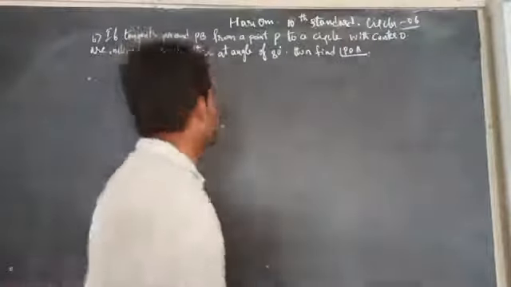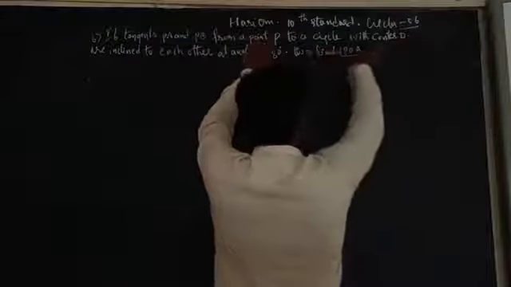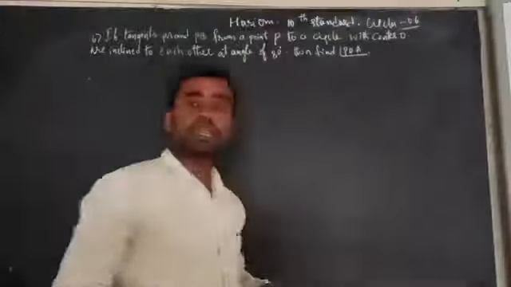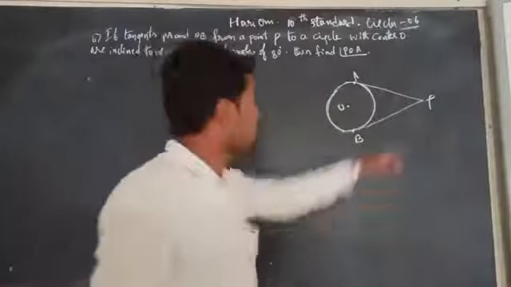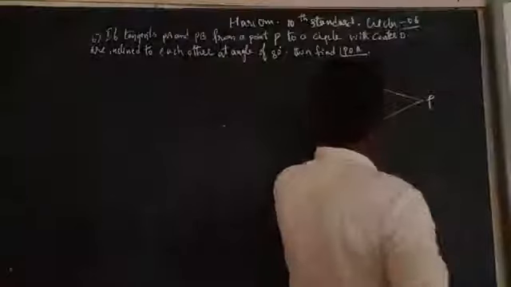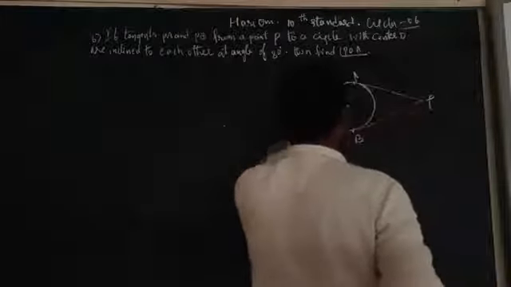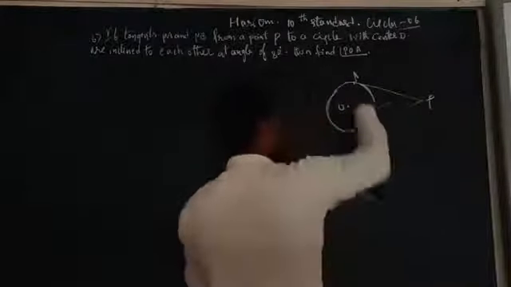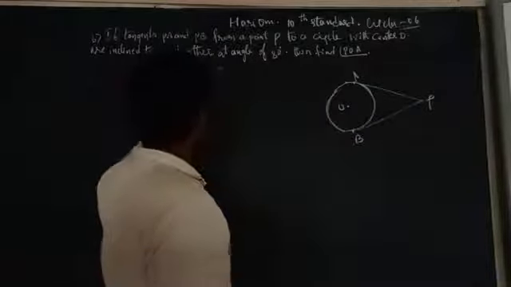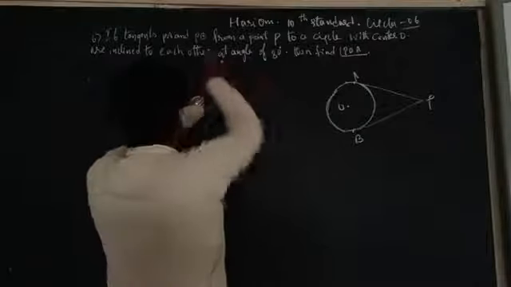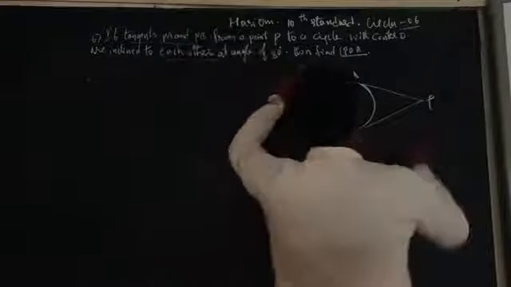Here the next question. If tangents PA, PB from a point P to a circle with center O are inclined to each other at an angle of 80 degrees.